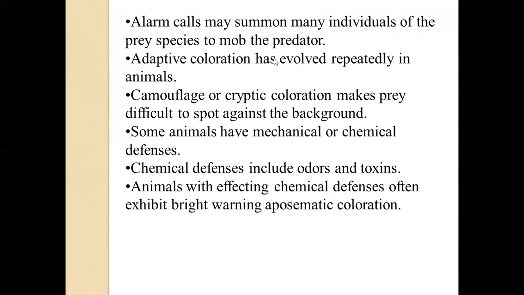Camouflage or cryptic coloration makes prey difficult to spot against the background. Sometimes some animals have mechanical or chemical defenses. Chemical defenses include odors and toxins. That means they smell or they produce some kind of poison, so the predator does not usually attack it because it knows that it has some poison in it. Animals with effective chemical defenses often exhibit bright warning, aposematic coloration. Like you see in the flying frogs, where bright colors are seen. So this is something of a chemical defense.